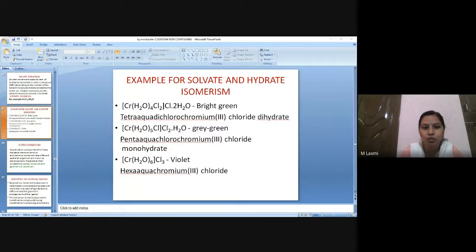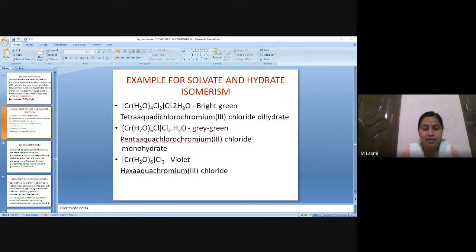There is one water molecule. So what does it mean that they have written monohydrate? My water molecule is not involved inside the coordination sphere. It is not involved inside the coordination compound. It is merely present as a water molecule. So its name goes at the end, telling monohydrate or dihydrate or pentahydrate, right?